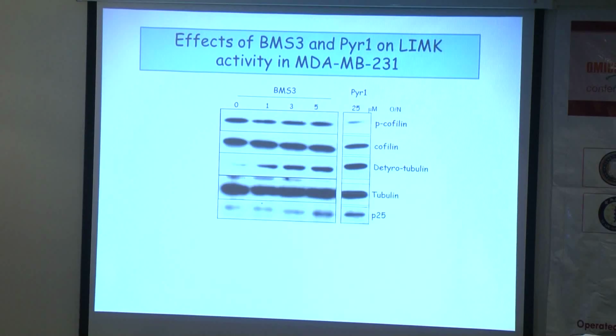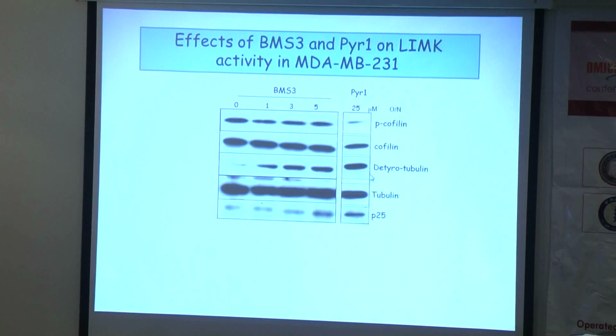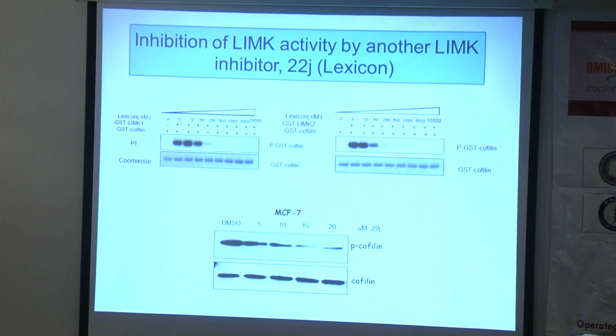And then we tested this drug in parallel with BMS3 to see whether we can see a reduction in phospho-cofilin level in MDA-MB-231 cells. And you can see that phospho-cofilin levels were greatly reduced. And also we checked beta-tubulin, which was the initial target, to find out whether PYR1 can be involved in tubulin stability. Yes, the beta-tubulin level increased with the treatment of PYR1.